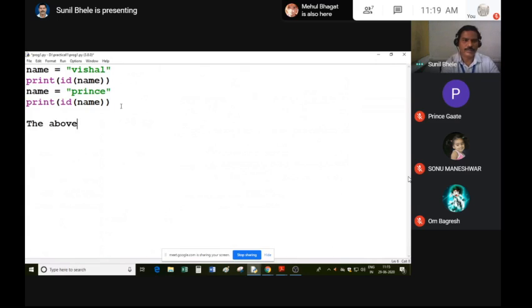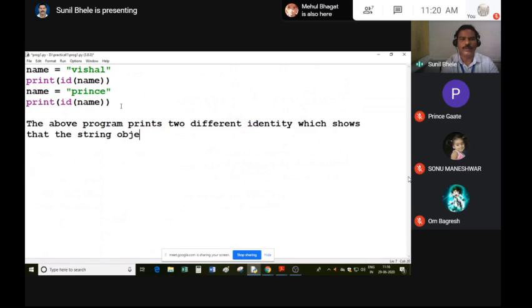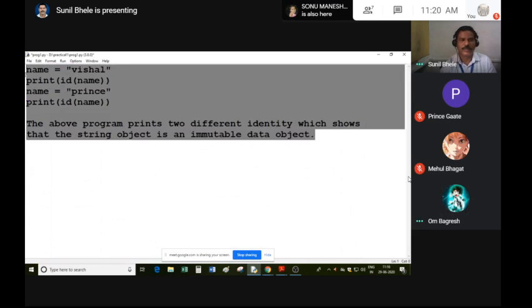Write down: the above program prints two different identities, which shows that the string object is an immutable data object. Written? Sir. No, sir.